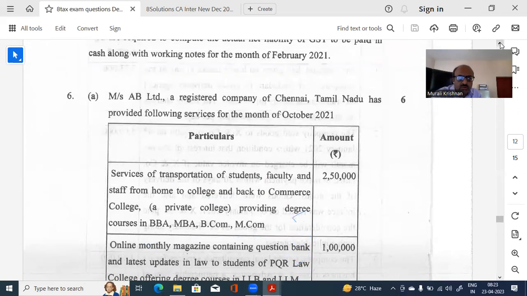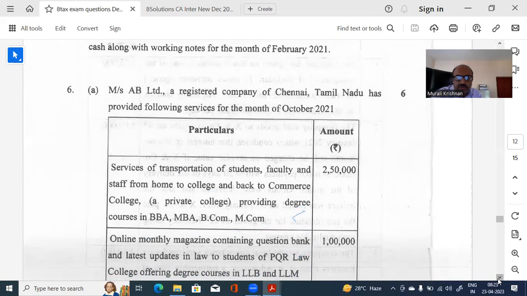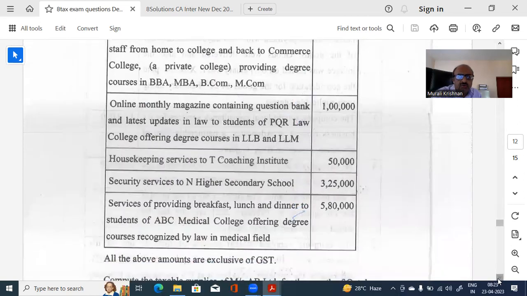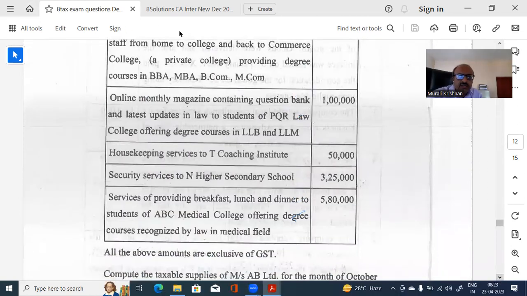Different services he is doing. Who is this? AB Limited. It's a registered company in Chennai. So housekeeping services he is doing for T coaching center, 50,000. Security service to N higher secondary school, 3,25,000. All exemption notification. Services providing breakfast, lunch, dinner to students of ABC Medical College, offering degree courses in medical field, recognized by law. All are exclusive of GST.